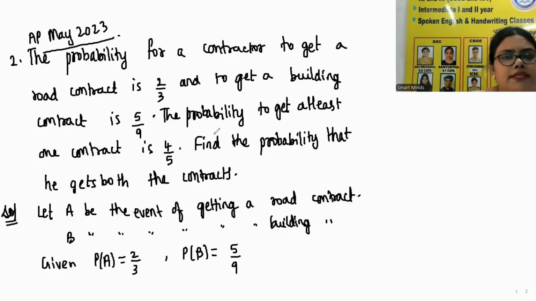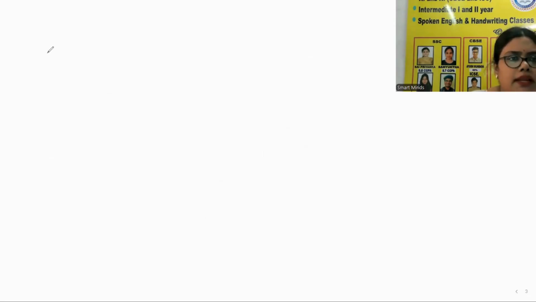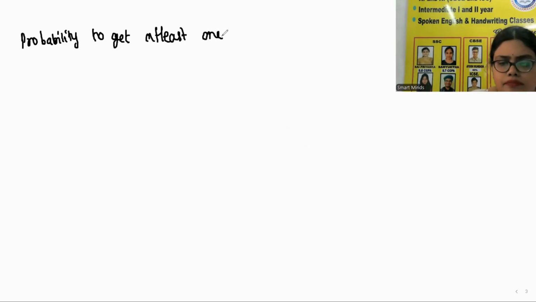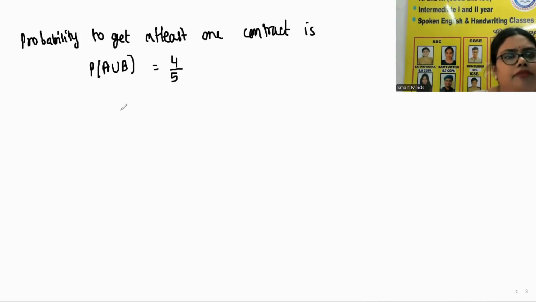Now, what is the next statement given to us? Probability to get at least one contract. So whenever at least is given, that means P of A union B. That is equal to 4 by 5.